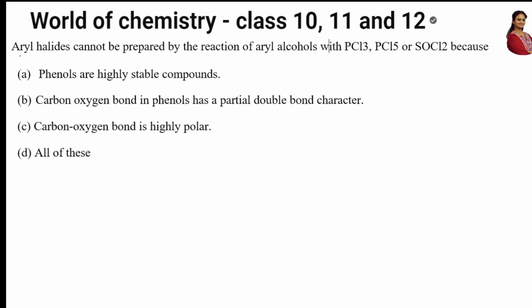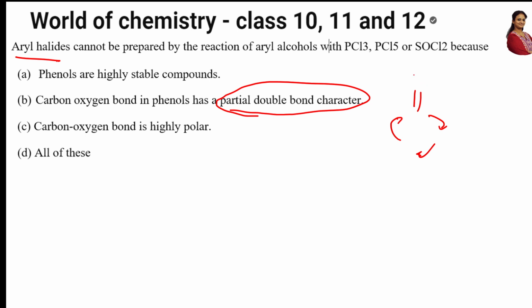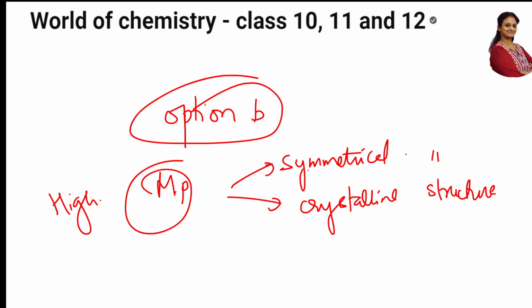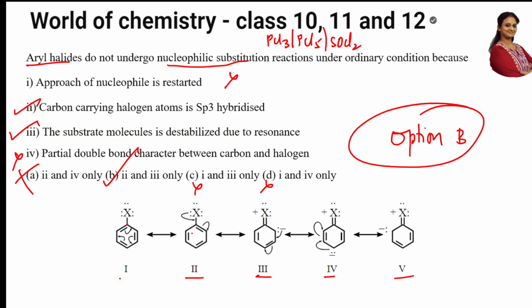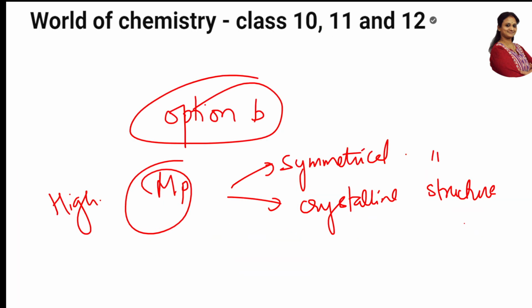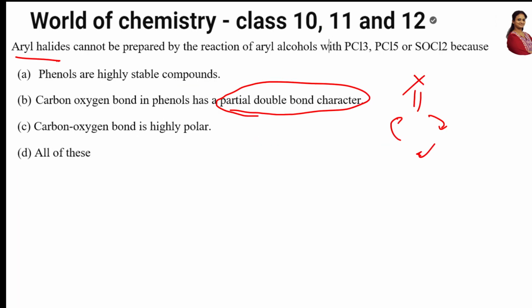As I said, aryl halides are resonance stabilized. So where is resonance observed in this part? Partial double bond character is nothing but resonance, na? Because during resonance, the shift of pi bonds happens and finally this carbon gets the partial double bond character. That is what we have seen here also. See here, just now I've shown you. Correct, na? Here this is getting the partial double bond character.